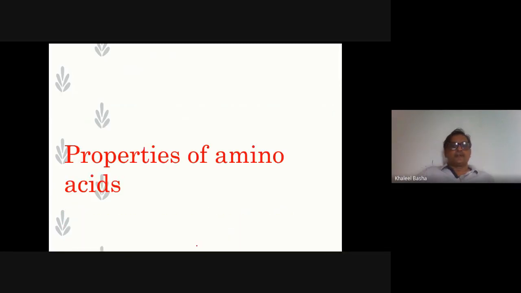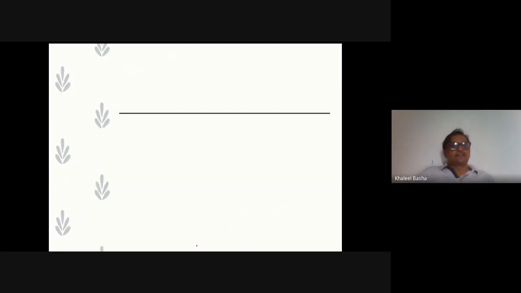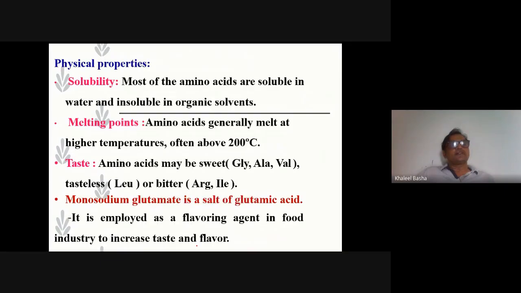And properties of amino acids. What are the properties? The physical properties. See, one is the solubility, and melting point, and taste. And monosodium glutamate is nothing but Ajinomoto. I will discuss these things one by one. The solubility is whether they are soluble in water or insoluble. The amino acids are mostly soluble in water. Some of the amino acids are insoluble.